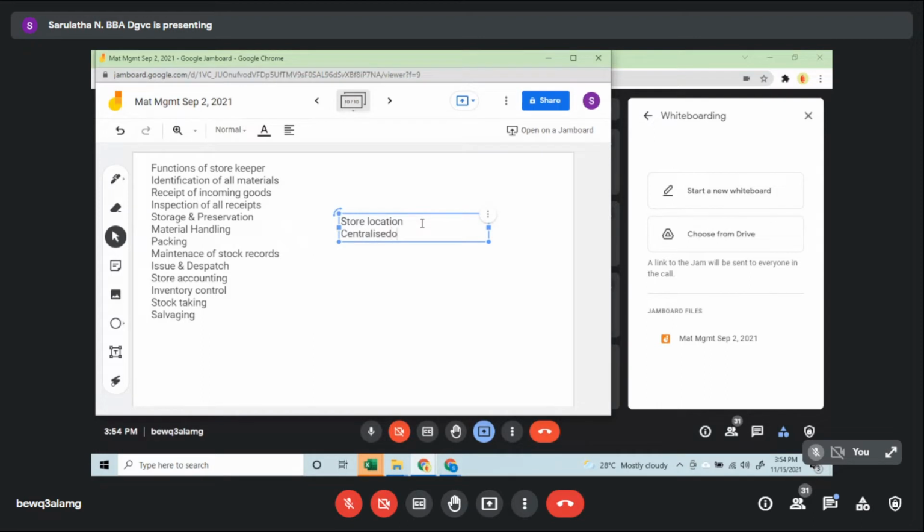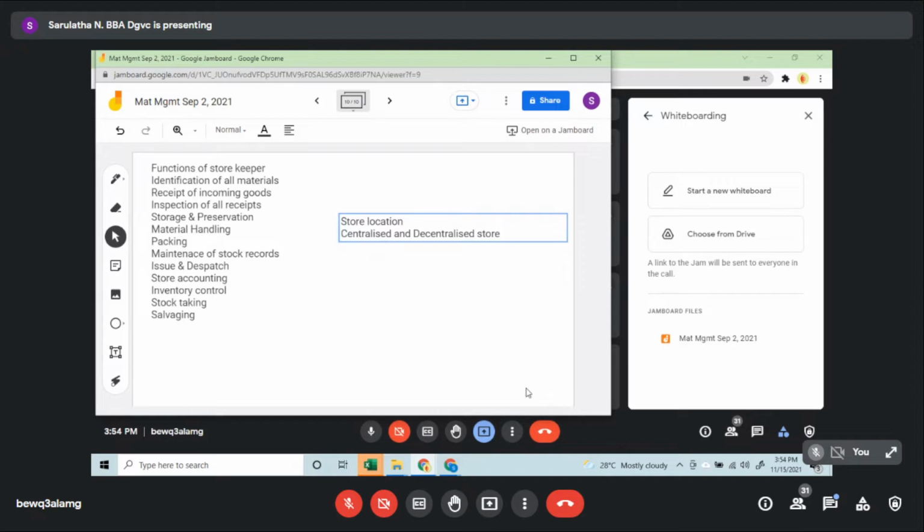What will be a centralized store or a decentralized store? Anybody else? What will be a centralized and decentralized store? Anybody?